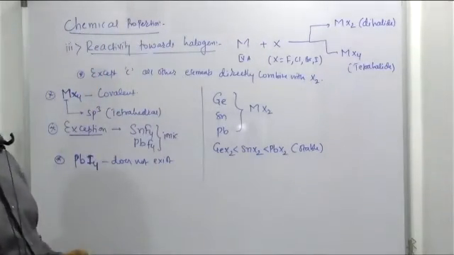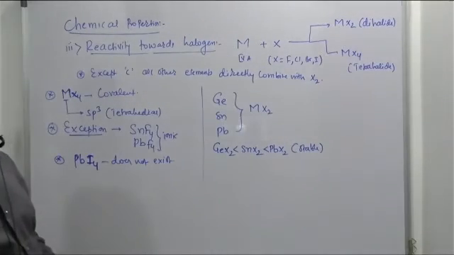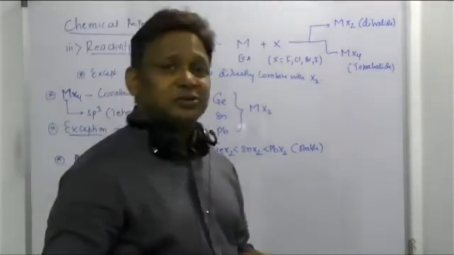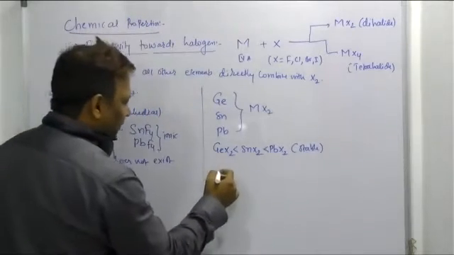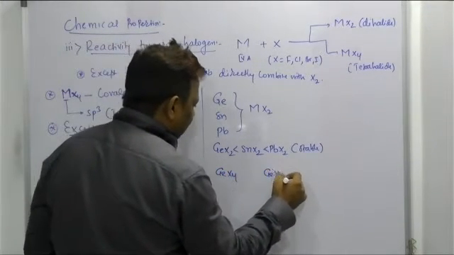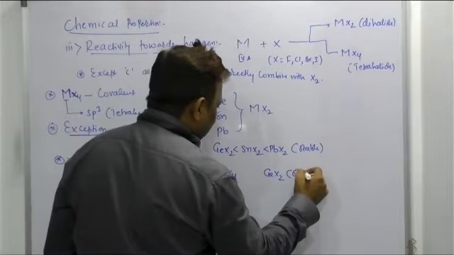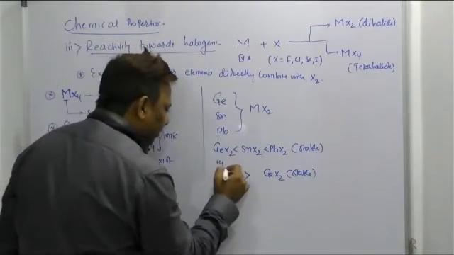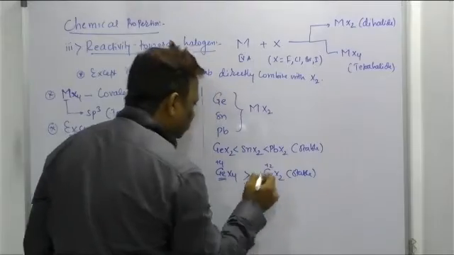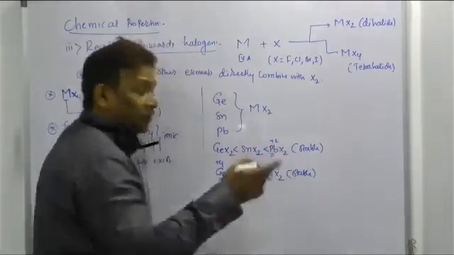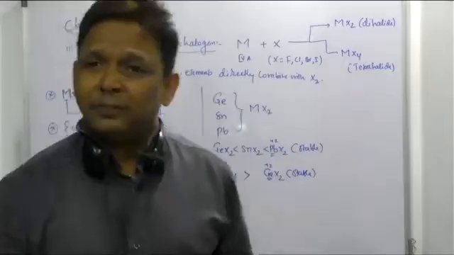But as for thermal and chemical stability, GeX4 is more stable. Just now I told you about the tetrahalide of germanium and the dihalide of germanium. Sir, which is more stable? Obviously the tetrahalide, because Ge in the +4 state is more stable than Ge +2. But lead in the +2 state is more stable than +4 due to the inert pair effect.